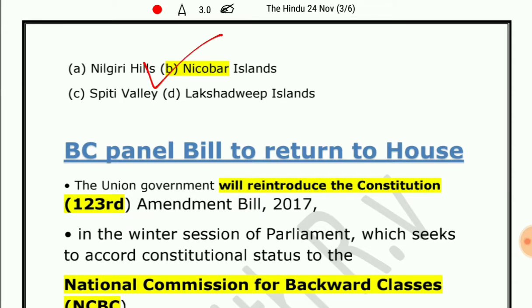So now let's move to the next news item, which is BC panel bill to return to House.